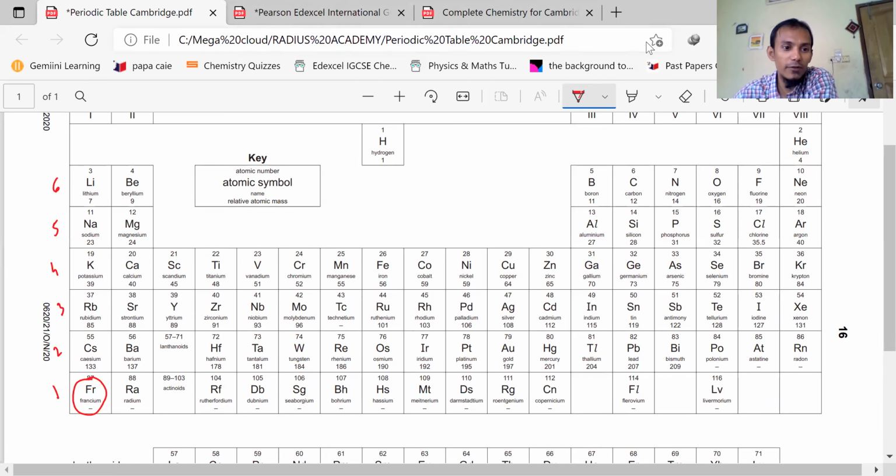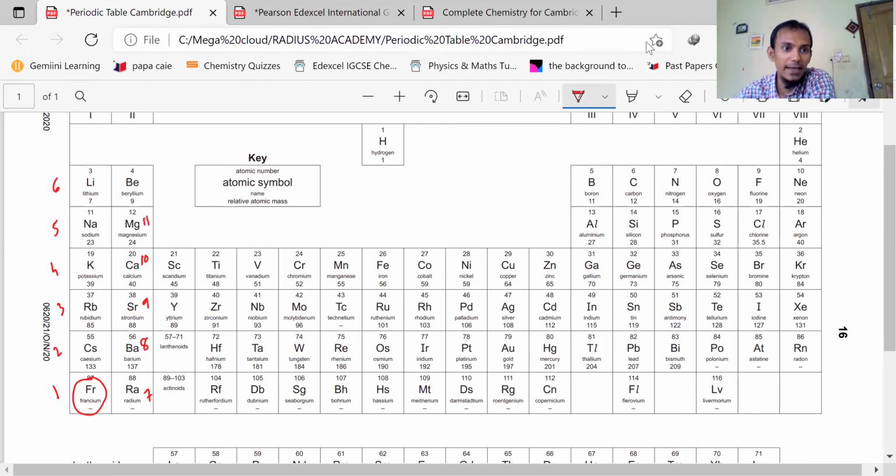So radium is 7, barium is 8, then strontium is 9, then calcium. If you list it down, you will write francium, caesium, rubidium, potassium, sodium, lithium, then radium, barium, strontium, calcium.